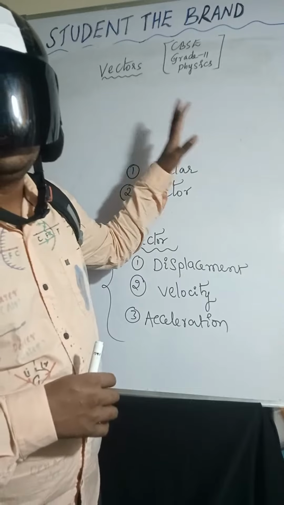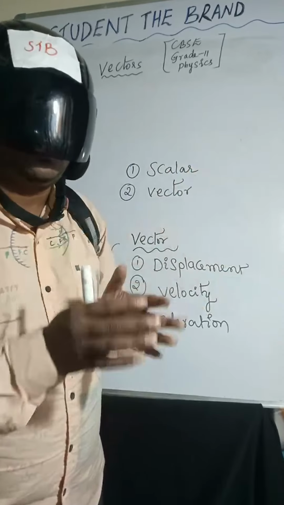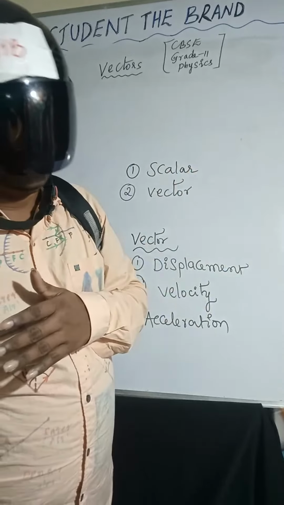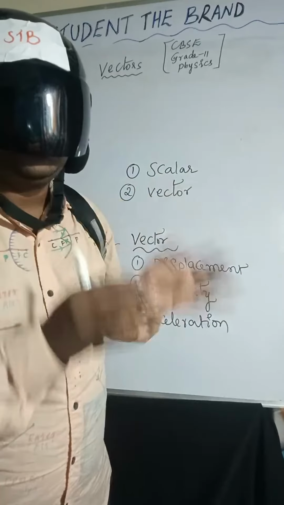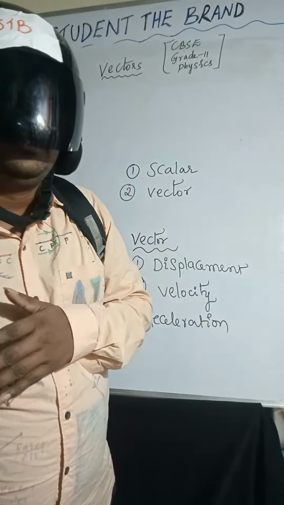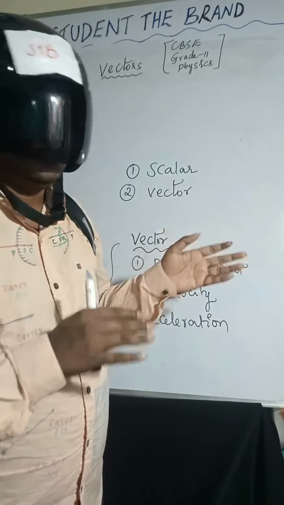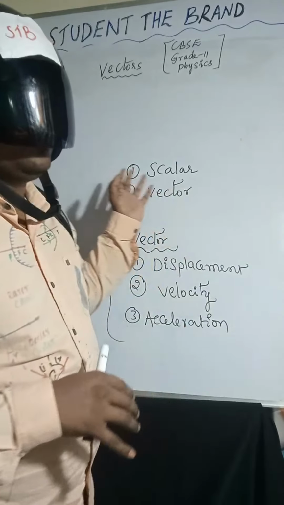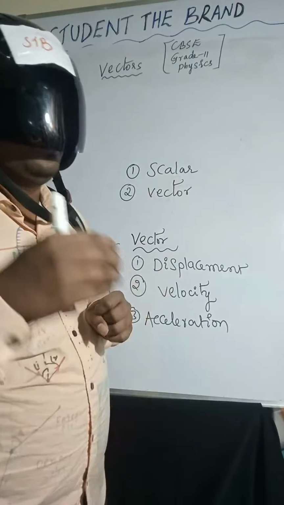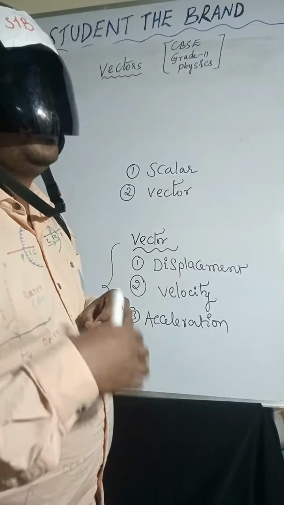Coming to scalar, scalar is the physical quantity which has only magnitude. Scalar quantity examples: mass, volume, speed.